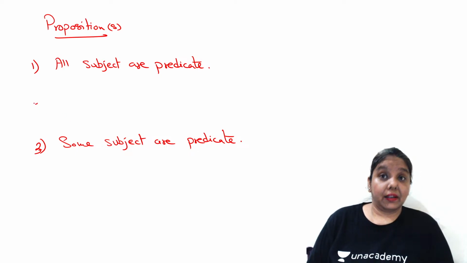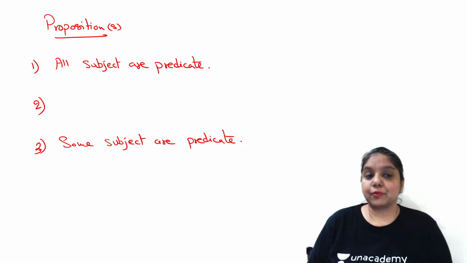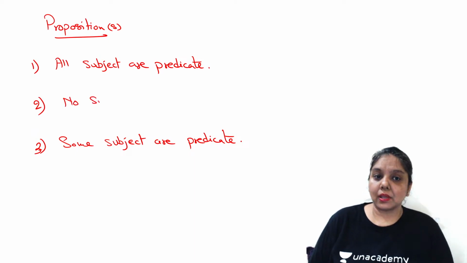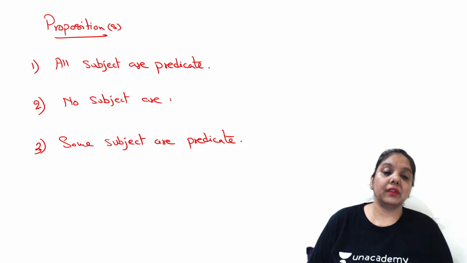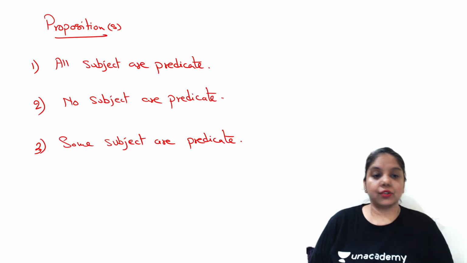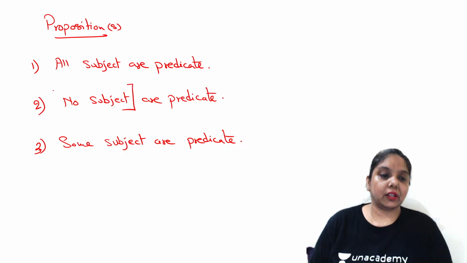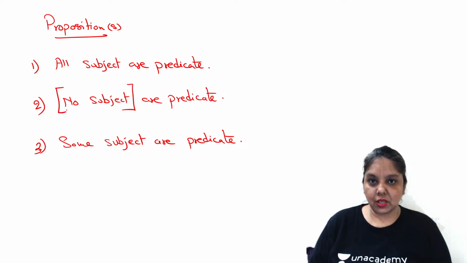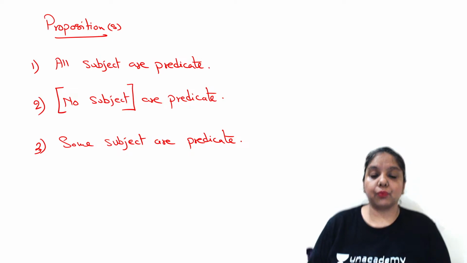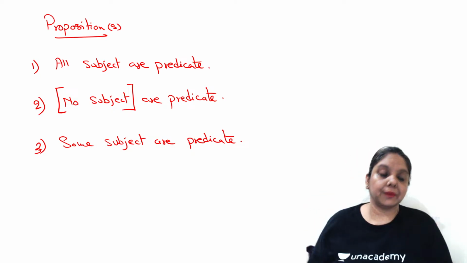Now, I left number 2, and now I'm going to visit number 2 here. There is another proposition or premise, we may say, which is referred to as no subject is predicate. Here, what we are talking about is that there is no subject in this world, in fact, the entire world, because the words no subject mean we're talking about all the subjects in the world, and they have no relationship whatsoever with the given predicate here, right?